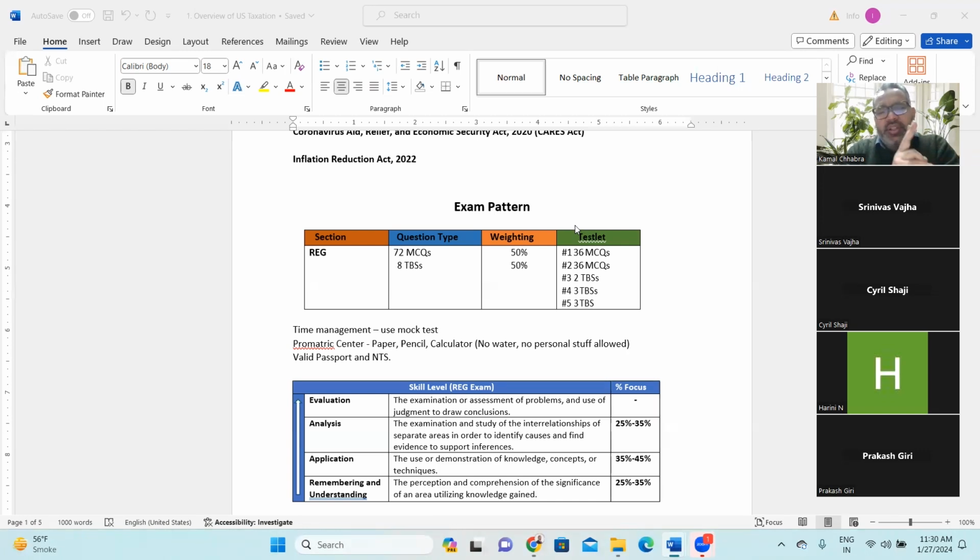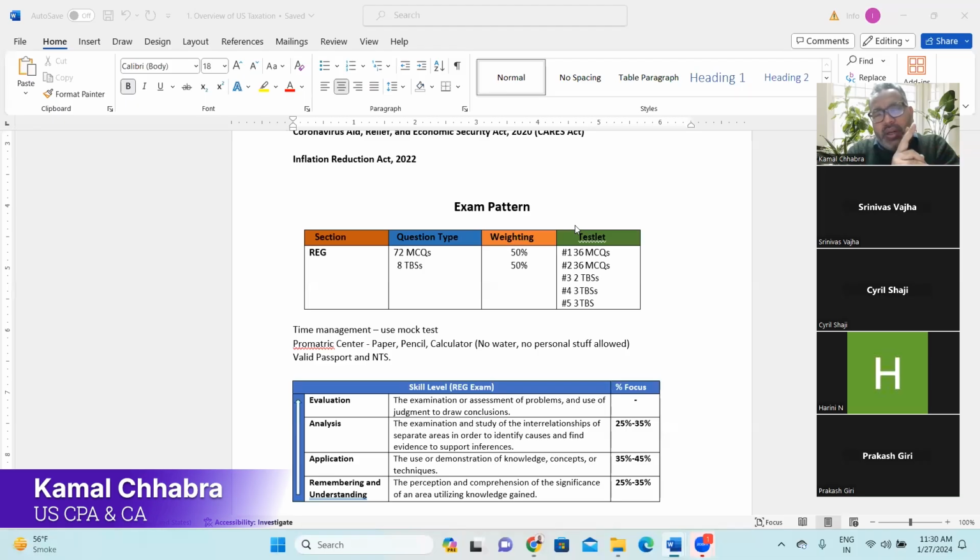If you are not finishing two testlets in a maximum of 1 hour 50 minutes, you will not be able to complete your examination, right? So you need to do the time management accordingly. Then the third testlet is very easy. In that there will be two task-based simulations, and they will be very small task-based simulations that you can very comfortably finish in 10 to 15 minutes each, right?